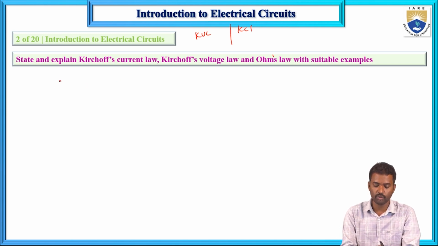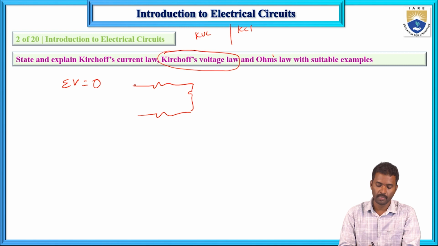First, I will explain Kirchhoff's voltage law. In mathematical form, the algebraic sum of voltages in a loop equals 0. Suppose this is the V1 supply voltage, VR1 is the R1 voltage, VR2 is the R2 voltage, and VR3 is the R3 voltage. Now the algebraic sum of total voltages in a loop equals 0, where k equals 1 to N, and Vk is the kth element voltage.